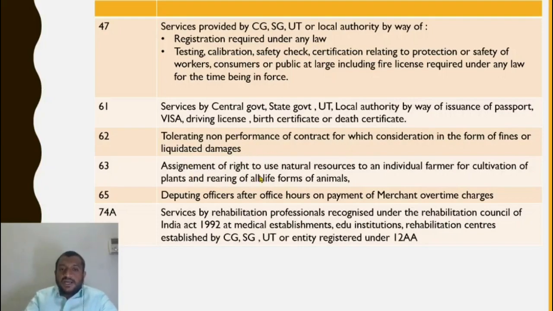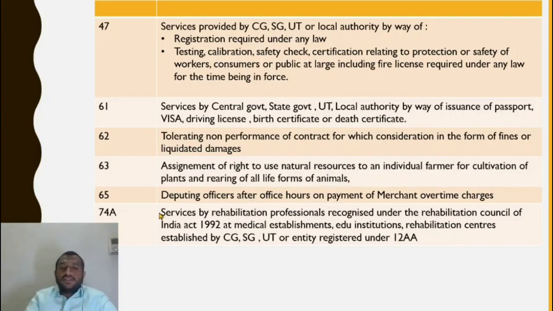It is exempt. Assignment of right to use natural resources to an individual farmer for cultivation of plants. So certain pieces of land are actually assigned to farmers for a certain period of time, depending on the area, for a certain nominal amount. So that assignment of right to use land given to the farmer is exempt.